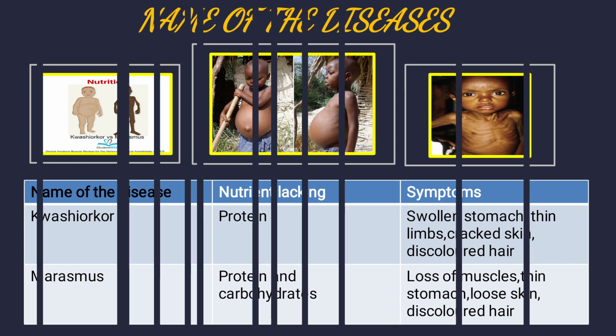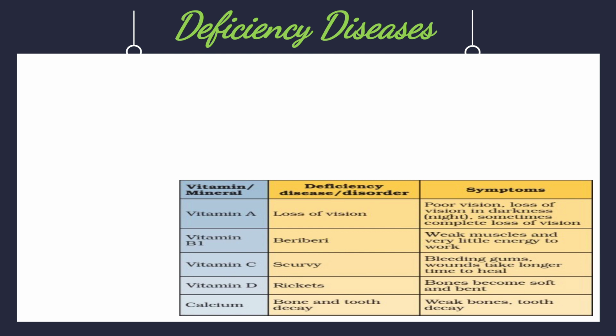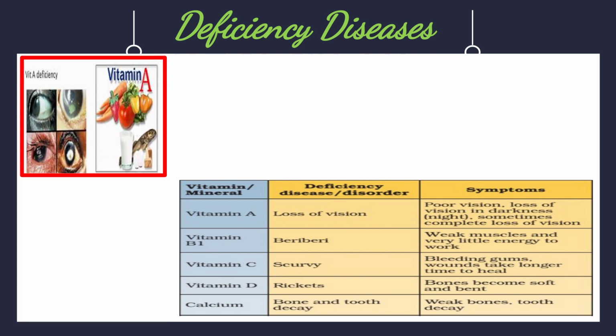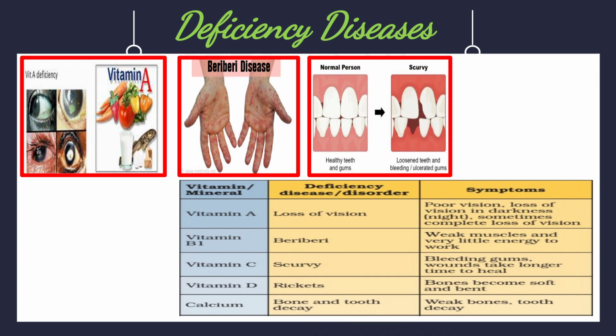Next deficiency disease is vitamin A, loss of vision, meaning the person will not be able to see clearly, or complete loss of vision. You see in the image the vitamin A disease is there. Vitamin B, very weak muscles and very little energy to work. Vitamin C, scurvy, the gum disease. Okay, so we should have vitamin C in our diet.